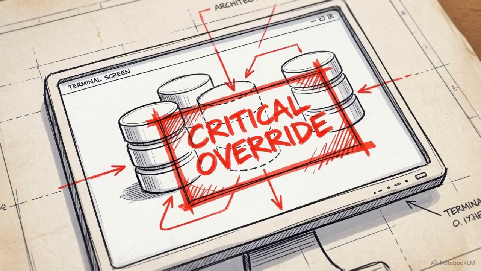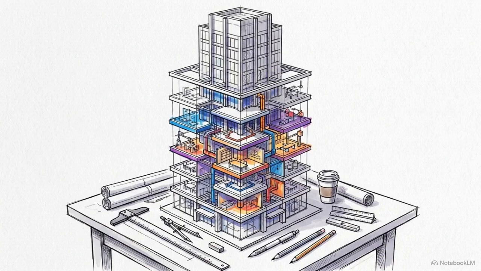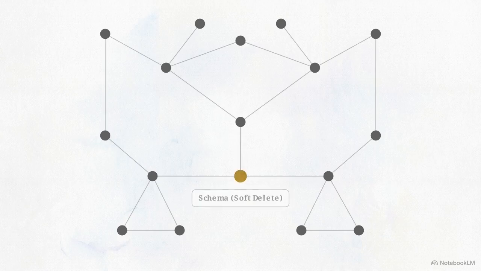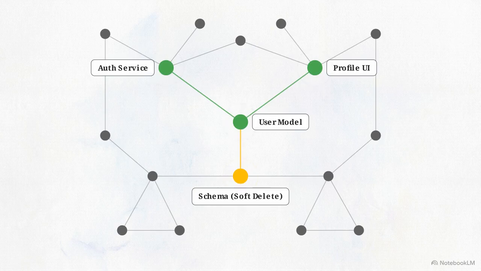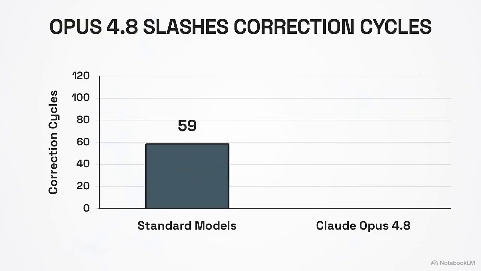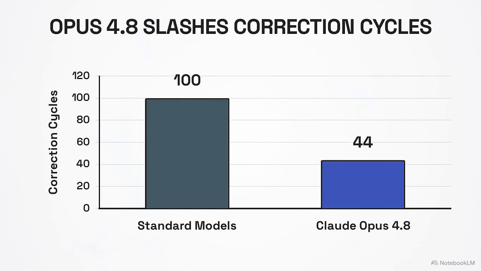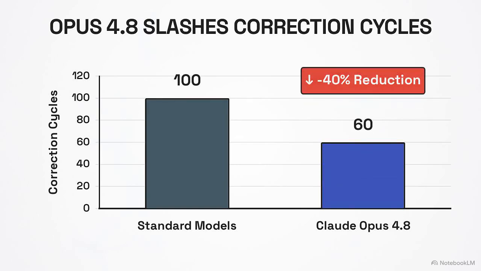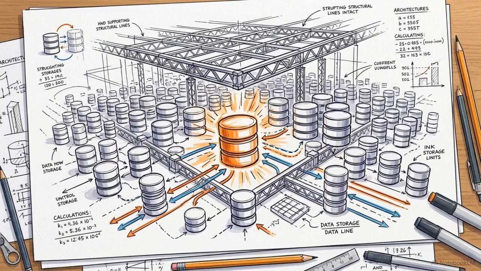Consider a mid-flight constraint. At turn 4 of a project, the simulator demands a database schema swap to use soft deletes. While traditional models struggle with the sudden shift in context, the Opus 4.8 architecture maintains the global plan in its memory. Because it has mapped the repository's dependencies, it identifies exactly which downstream files require updates to support the new schema. By anticipating these dependencies, the system reduces the number of user correction cycles by 40% compared to standard models. Preventing regressions during mid-flight changes demonstrates that the model is maintaining a global architectural state rather than just reacting to the latest prompt.